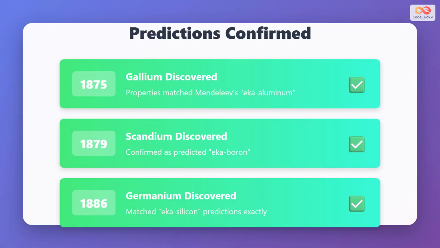Mendeleev's genius was proven when his predictions came true. In 1875, gallium was discovered, matching his prediction for ecoluminum perfectly. 4 years later, in 1879, scandium was found, confirming his ecoboron prediction. Then in 1886, germanium was discovered with properties that matched his ecosilicon prediction exactly. These discoveries convinced the scientific world that Mendeleev had uncovered a fundamental law of nature.